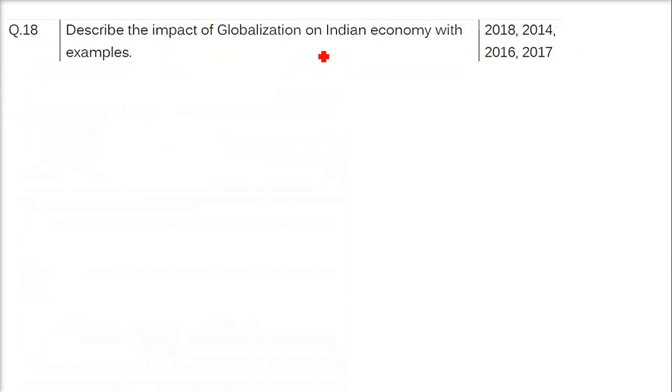Describe the impact of globalization on the Indian economy with examples. Now this question will come again and again. We have already seen this has come and this will come again. Why? Because this is repeated again and again.